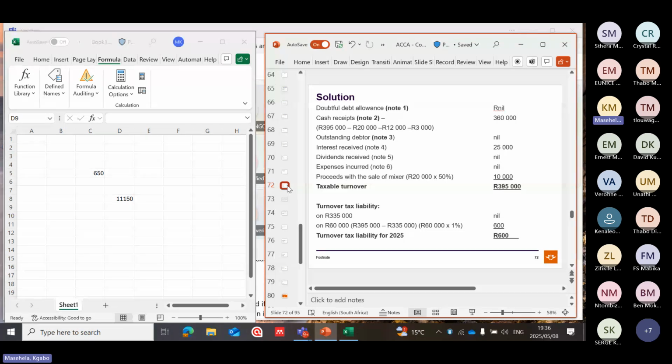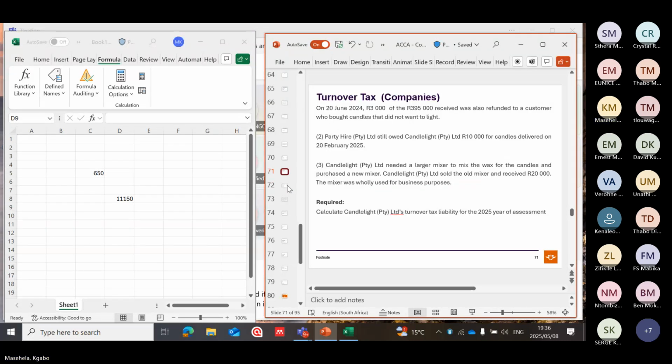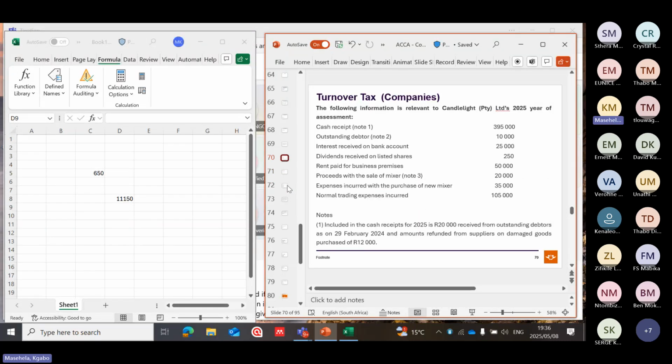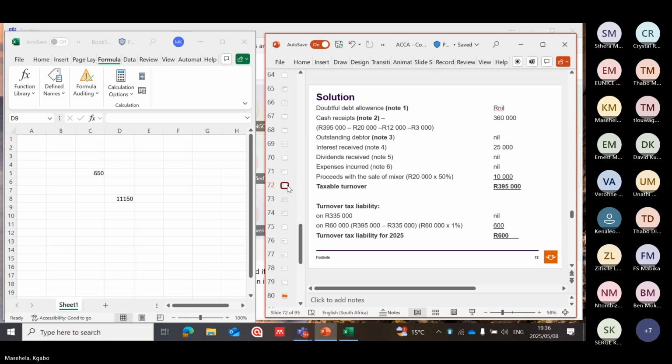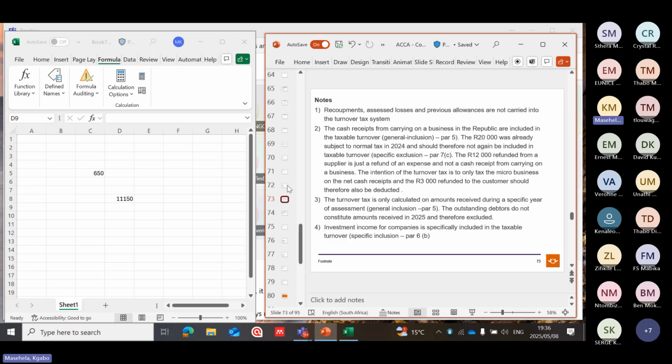Interest received, yes, it is given: 25,000. Then dividends, note 5. When we start this, they say it does not include the investment income. Let me just see, it says note 5.